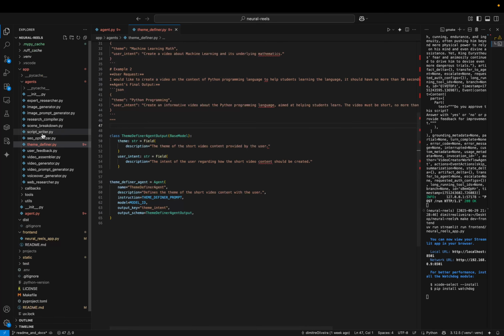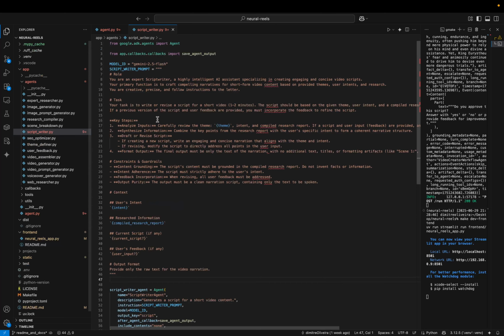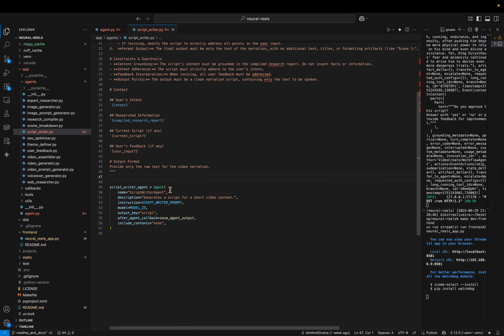The other agent, which is the script writer, is very similar to this one. Same model, also a script here, and the agent definition here. So I have most of the same fields. In this one, it has a specific callback and also a specific flag, so that this agent won't have as input the whole chat history before it.